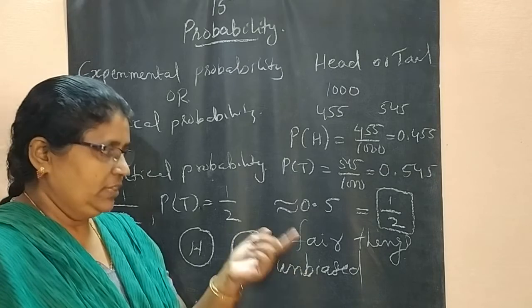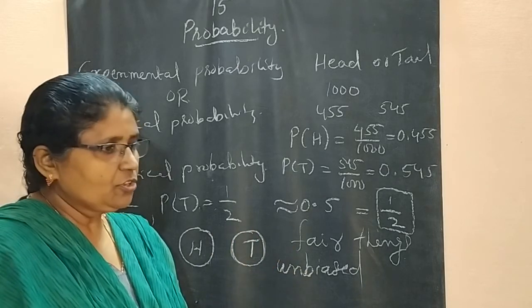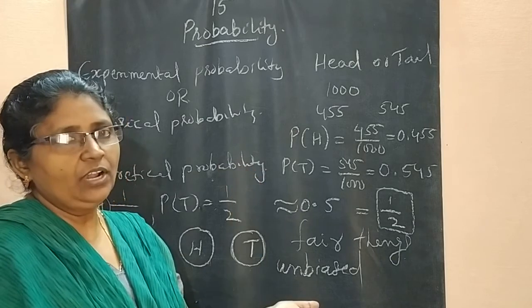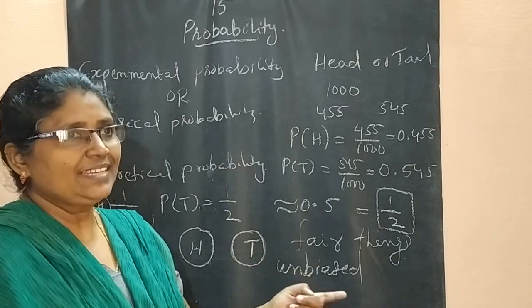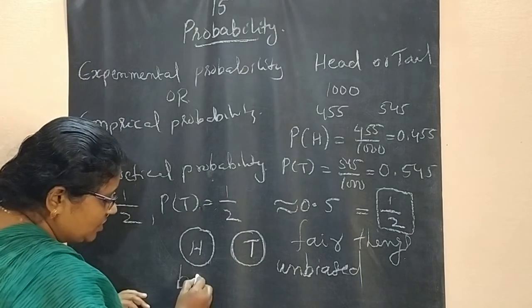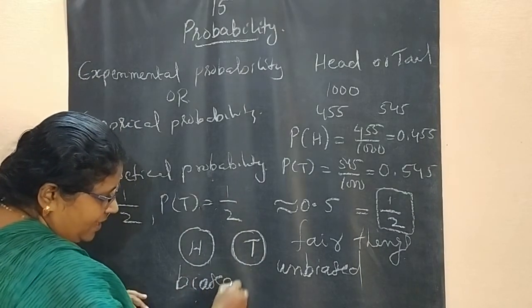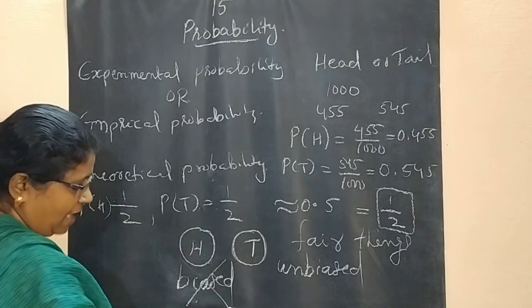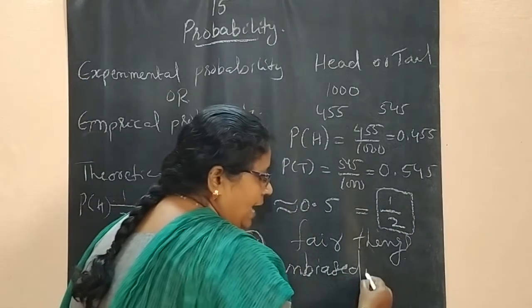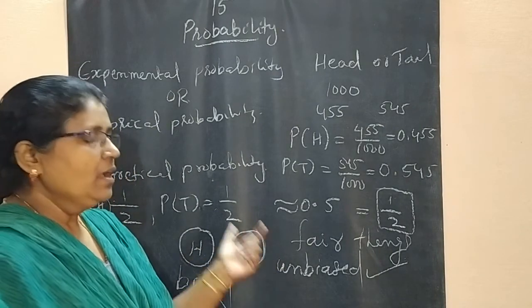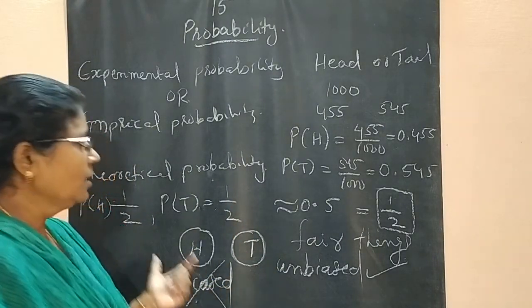So they are telling head, he threw the tail coin. He will get tail only since both sides show tail. That type of coins are called biased coins. We can't use biased coins. We have to use only unbiased things. Understood? What is meant by unbiased and biased?